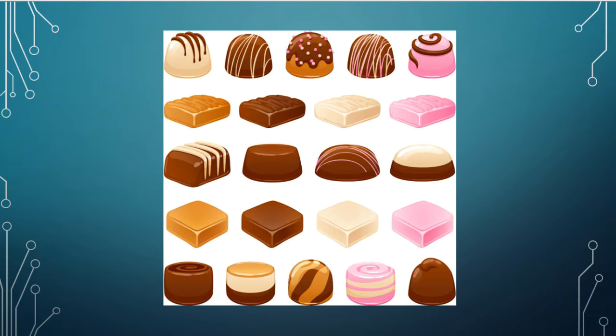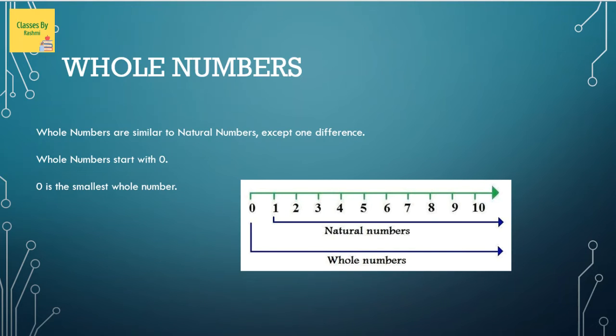The next part we have is called whole numbers. There is a very slight difference between whole numbers and natural numbers. Natural numbers start with 1, but whole numbers start with 0. So you just need to include one more number in your natural numbers to make it a whole number. So remember, natural numbers start with 1, but whole numbers start with 0.